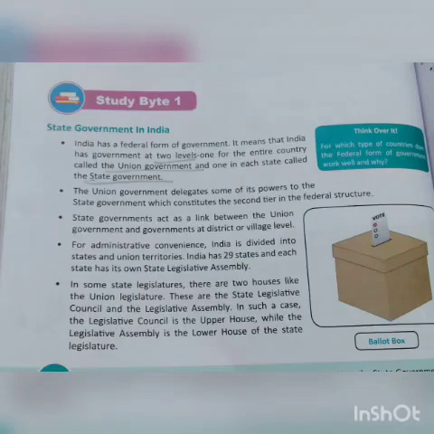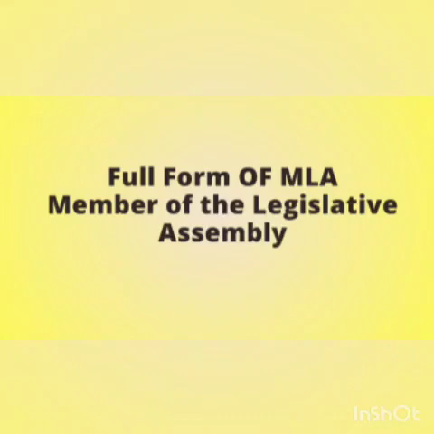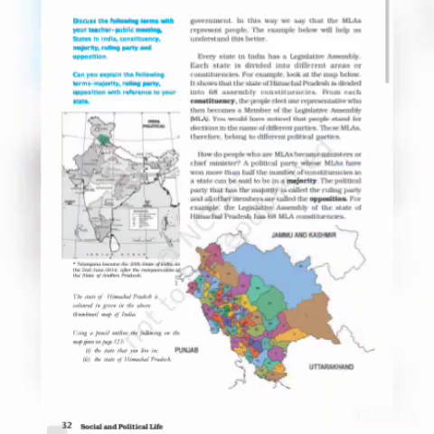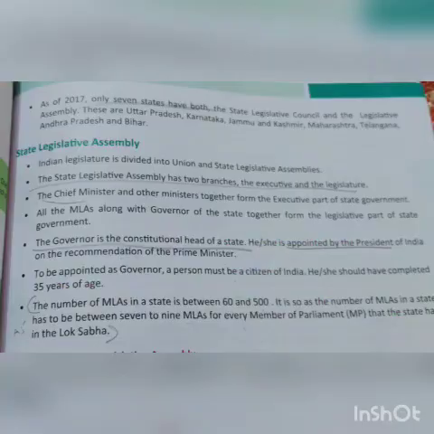In our area, the MLA seat is currently held by Mr. Ravi Sharma of the Bharatiya Janata Party, that is BJP. Here we also came to know that the MLA is the person who looks after a particular district. The MLA, or Member of Legislative Assembly, is elected by the people. MLAs represent the people, become members of the Legislative Assembly through the election process, and also form the government. This way we can understand who an MLA is.